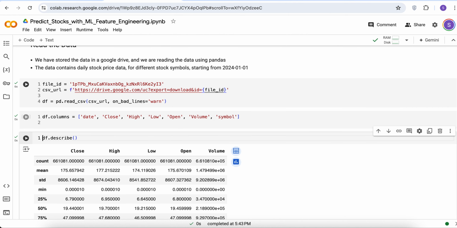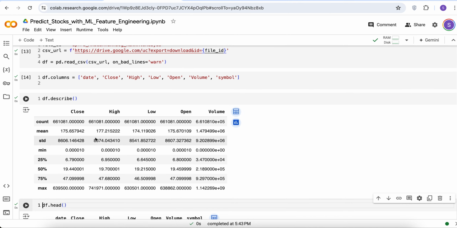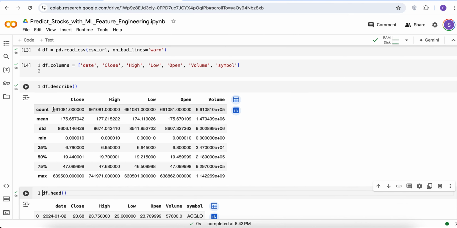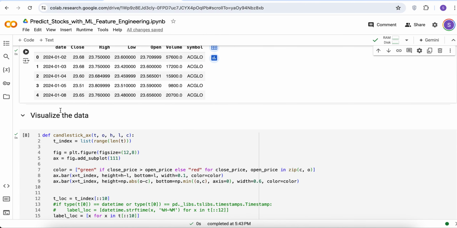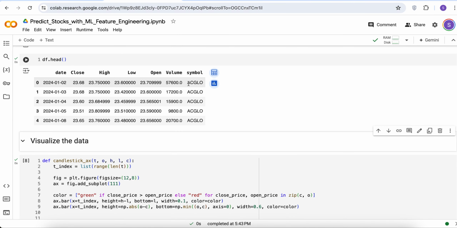And I'll change the date columns, and then we'll try to look at how many days of data we have. So we have about 661K data points. So this data corresponds to various stocks arranged alphabetically. So you see some stock with a symbol of A. And for each of these symbols, we have data for each date on the close, high, low, open, and volume.